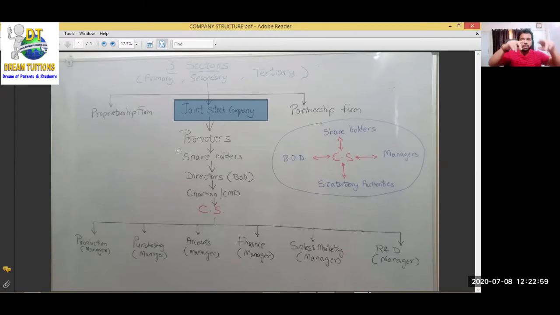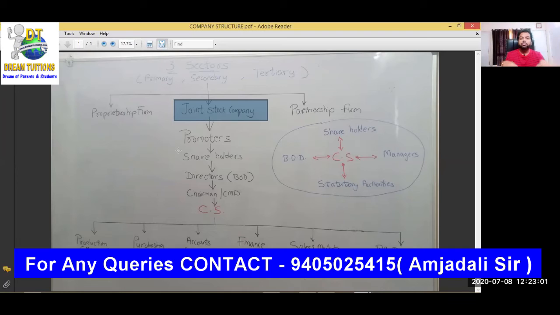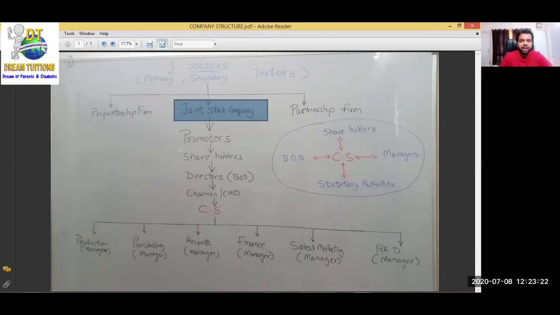In the newspaper we give the ad, ठीक है ना, banks में we send the ad, share market में we place a prospectus. After reading and going through that prospectus, prospective investors will invest in our company. The general public will purchase those shares and they will become shareholders. Promoters are the first shareholders, and later on who purchase shares, who accept our offer, also become shareholders by investing, by purchasing shares of our company. Those are called as shareholders.